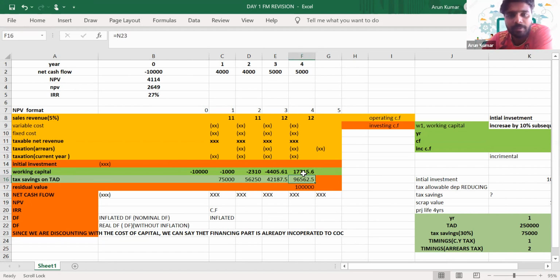Either it will be specified in the question, or even if it is not specified, we assume that whatever you have invested as incremental working capital from year 0 to year 3, this amount will get added up and you will get it as a reimbursement at the last year. The incremental amounts invested from year 0 to year 3 will be added together. So it will be how much?